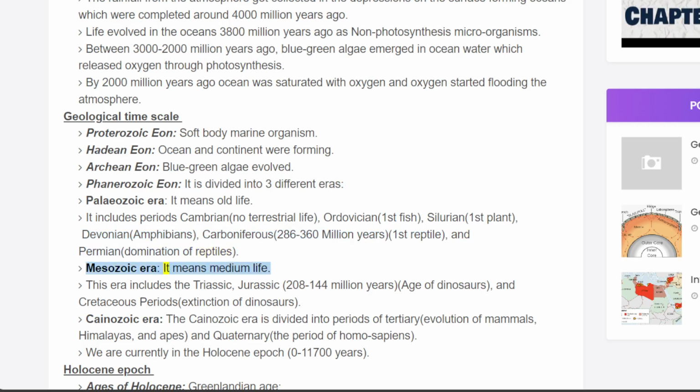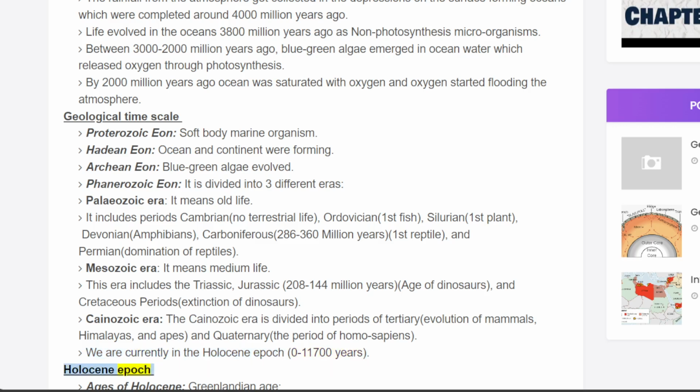Mesozoic era, it means medium life. This era includes the Triassic, Jurassic, 208 to 144 million years, age of dinosaurs, and Cretaceous periods, extinction of dinosaurs. Cainozoic era. The Cainozoic era is divided into the periods of Tertiary, evolution of mammals, Himalayas, and apes, and Quaternary, the period of Homo sapiens. We are currently in the Holocene epoch, 0 to 11,700 years.